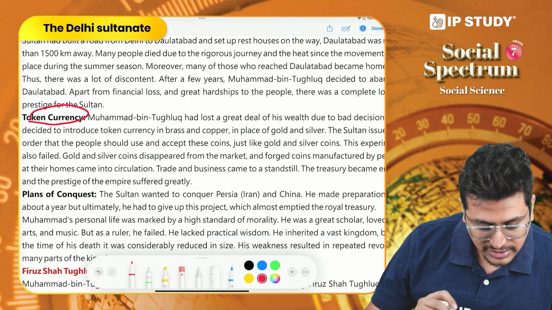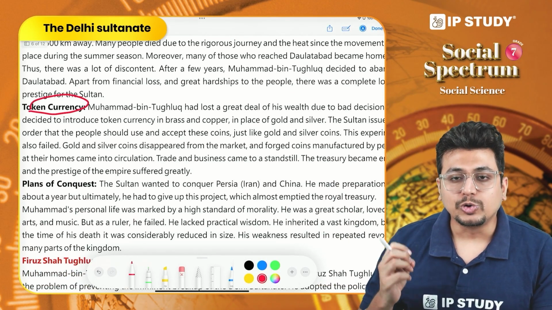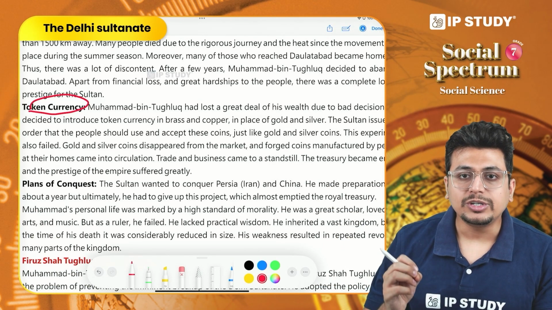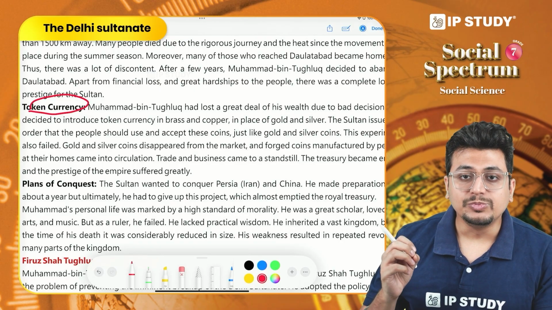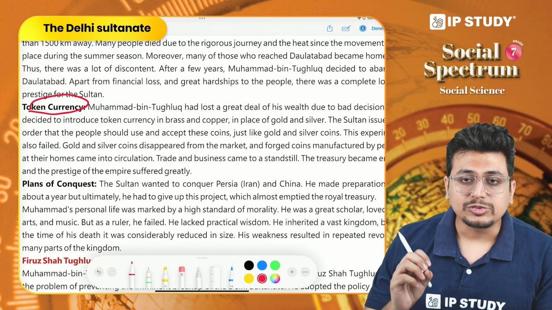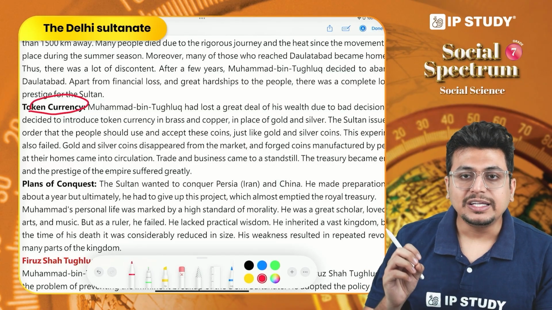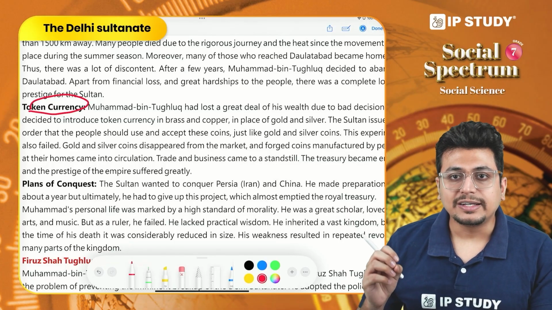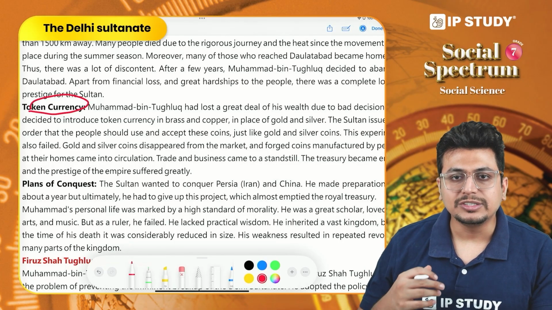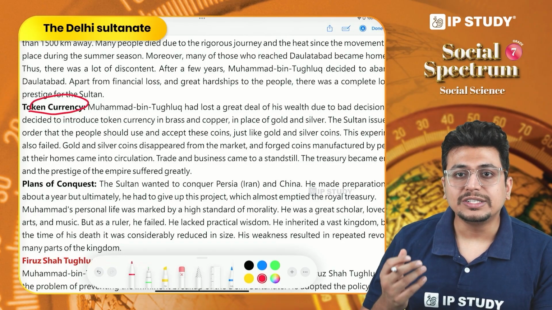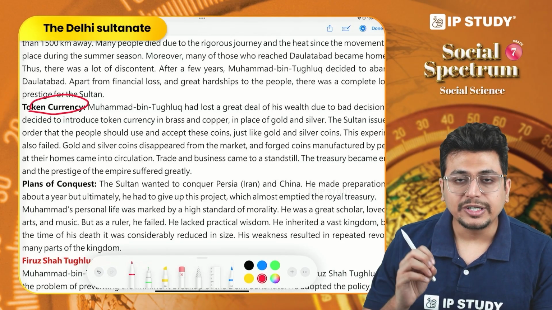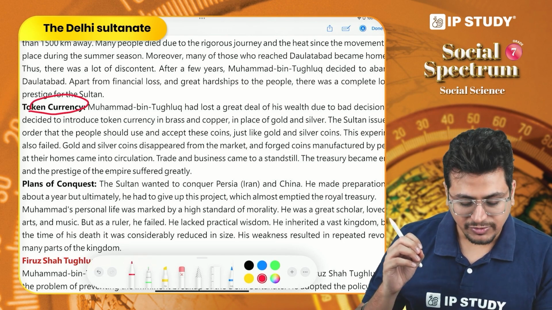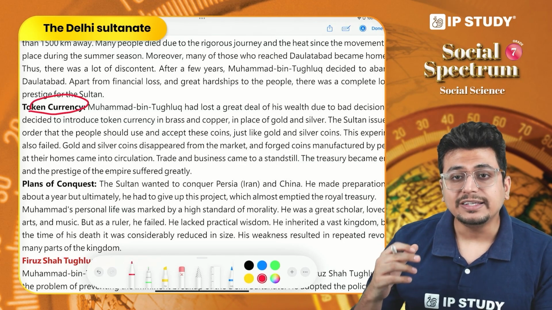Another blunder was token currency. Now, what is token currency? Token currency simply means that the amount that is printed on the coin is more than the cost of making that coin. So why did he introduce token currency? Because earlier there were gold and silver coins, and some people used to melt those coins, and the value of that gold and silver was more than the amount printed on the coins, right? So it was a problem. He identified that problem, but he was not able to carry this policy out very well.